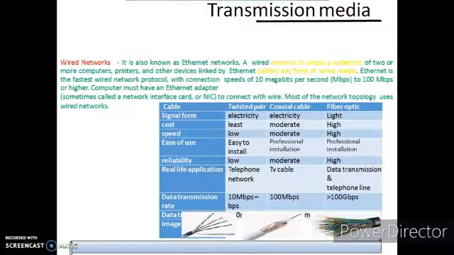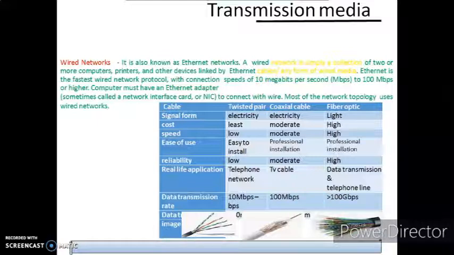Now let me go through the various transmission media we have. Now, wired networks. Wired networks are also known as Ethernet networks. A wired network is simply a collection of two or more computers, printers, hardware or other devices linked by cables or a form of wired media. Ethernet is the fastest wired protocol we have. It can have a speed of up to 10 megabytes per second to 100 megabytes per second. A computer must have an Ethernet adapter.